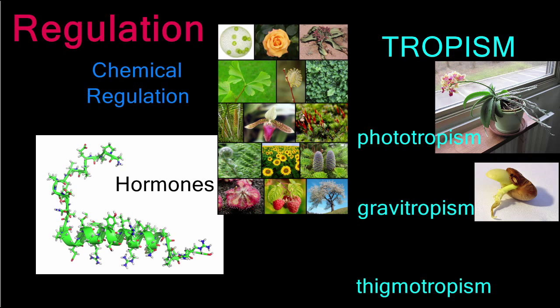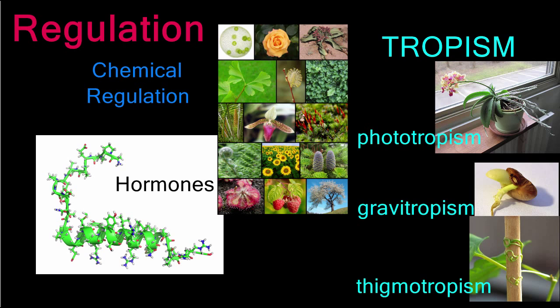Thigmotropism is a plant's response to touch. Thigmotropism is what allows these vine tendrils to wrap around the stick for support. All of these tropisms are the result of chemical regulation of hormones in the plant.